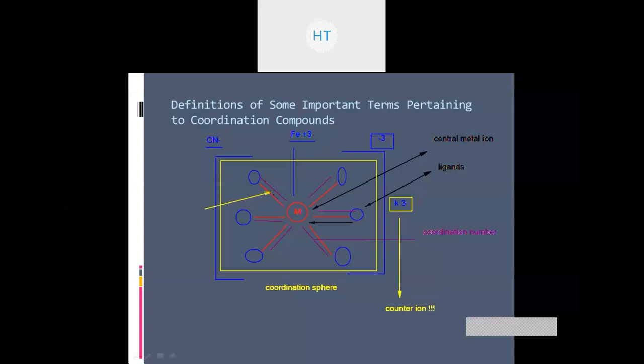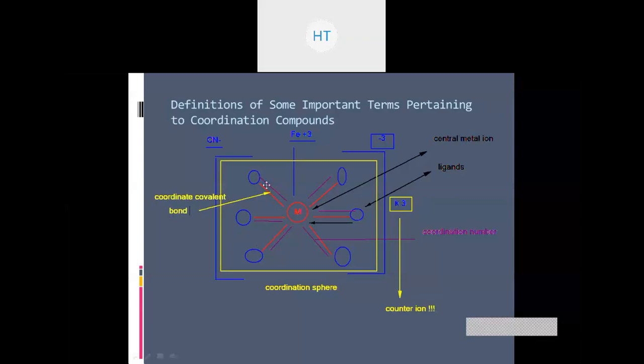These bonds are called coordinate covalent bonds. Remember this. A coordinate covalent bond is formed between the ligands and the central metal ion.